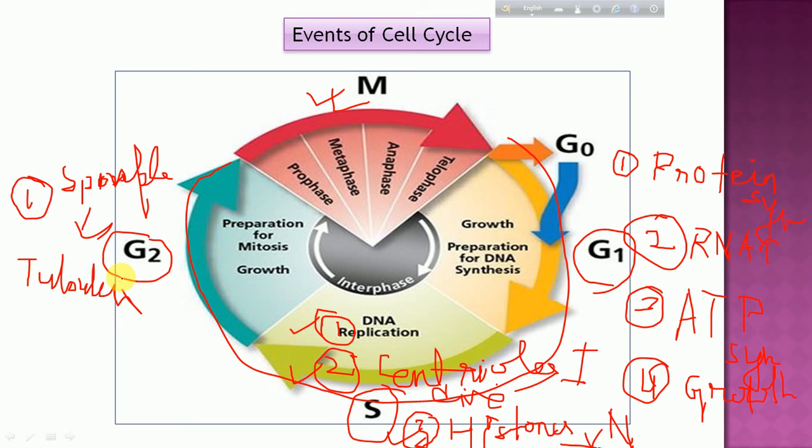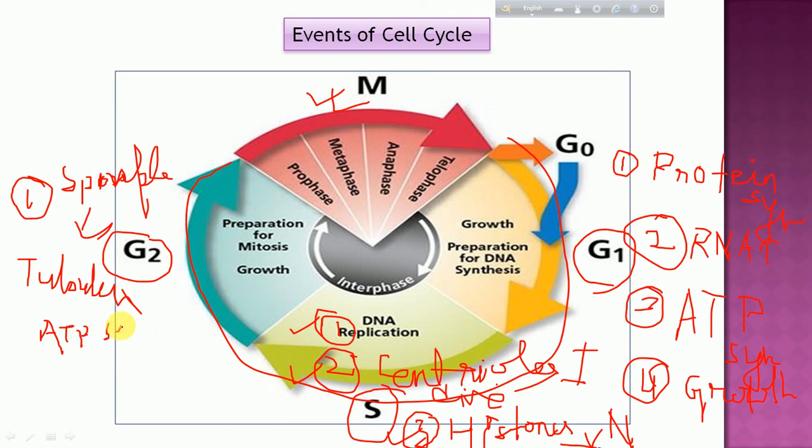So this tubulin formation takes place in G2 phase. Then the formation of plasma membrane proteins takes place, and a huge amount of ATP is required. ATP synthesis is very important over here.